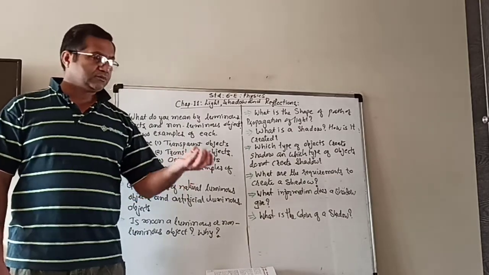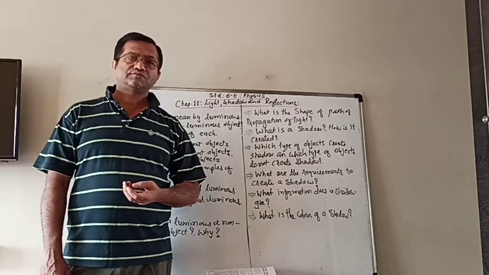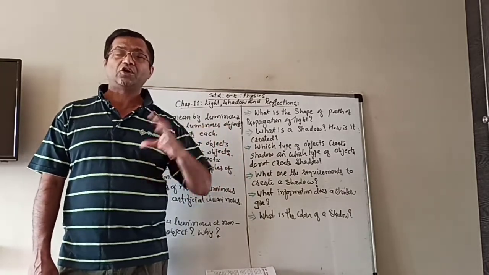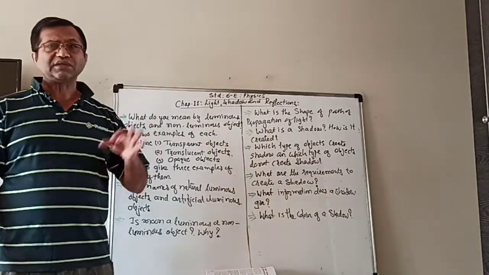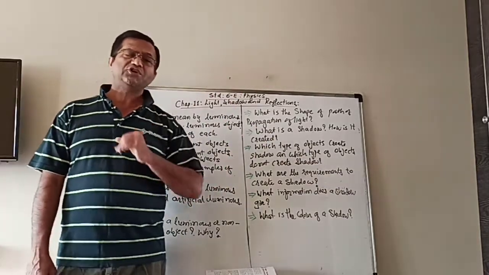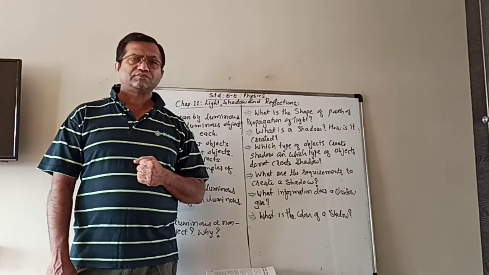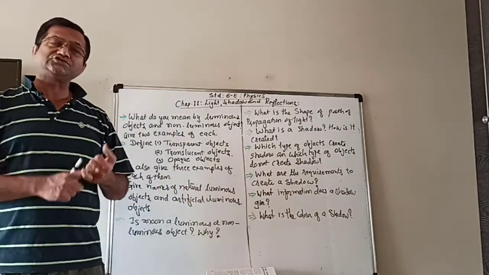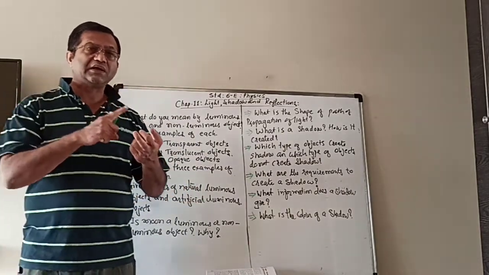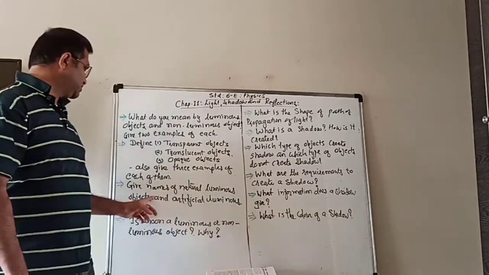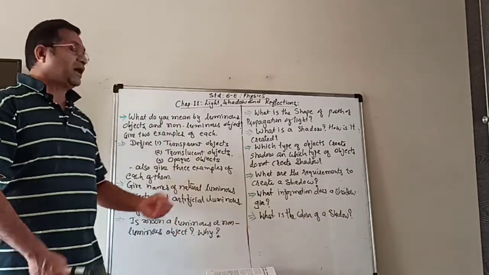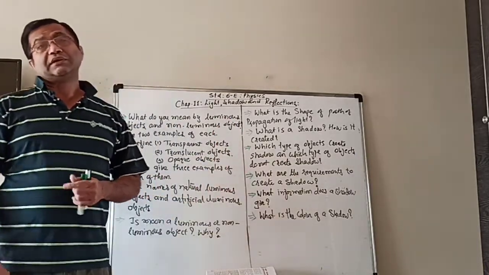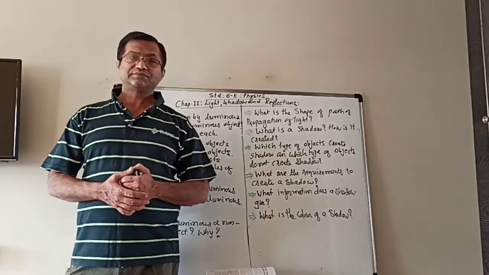Candle, bulb of a torch, those are the artificial sources of light or luminous objects. They are artificial luminous objects. Our tube light also gives light when you switch it on. It is also an artificial luminous object, because the question will come here, natural and artificial. Which are the natural luminous objects?